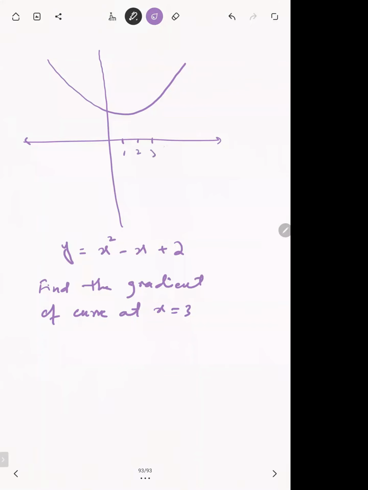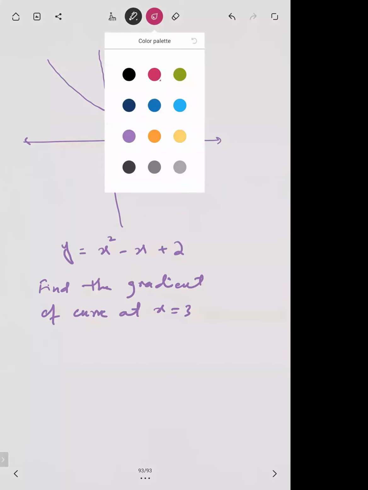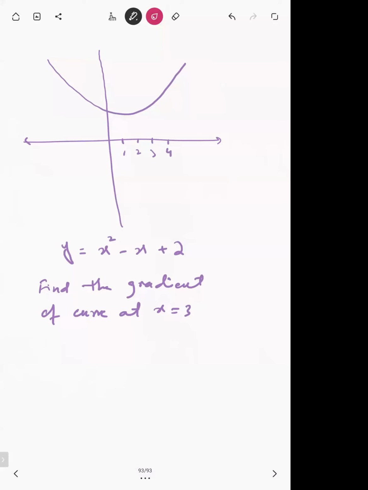Does anyone remember how you were finding the gradient at x equals 3? Yes, Zainab is right, we have to draw the tangent. If you want to find the gradient at x equals 3, at this point, then we have to draw the tangent at this point like this. Then we need to find the gradient of this tangent, and we know very well how to find the gradient of a straight line.